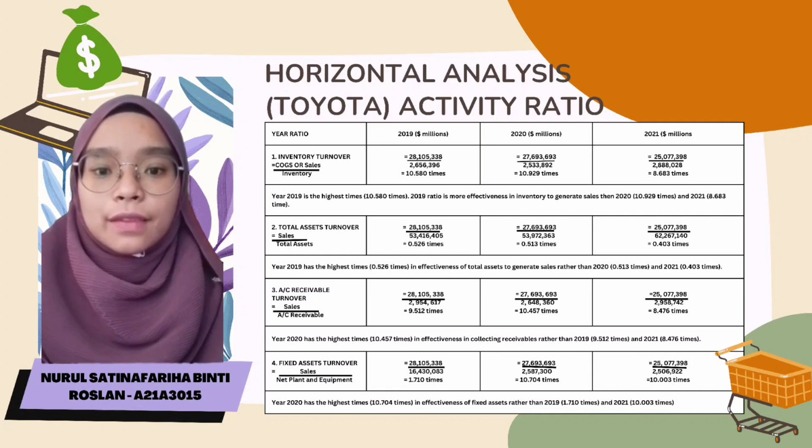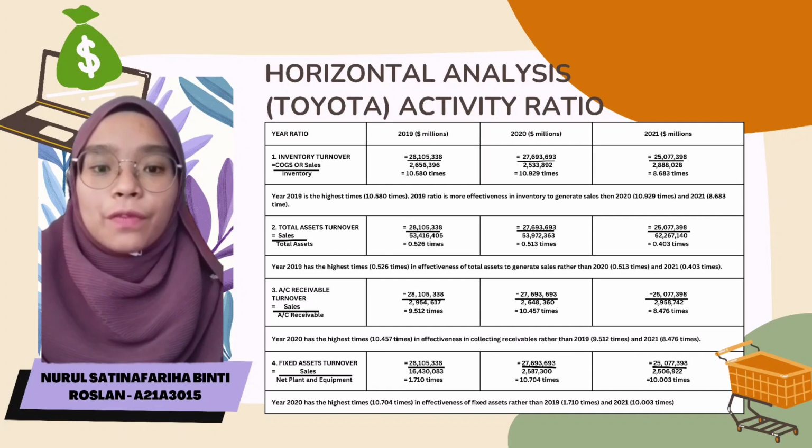Total asset turnover is sales divided by total asset. Year 2019 has the highest time, 0.529 times in effectiveness of total asset to generate sales rather than 2020, 0.513, and 2021, 0.403 times. Account receivable turnover, sales divided by account receivable.